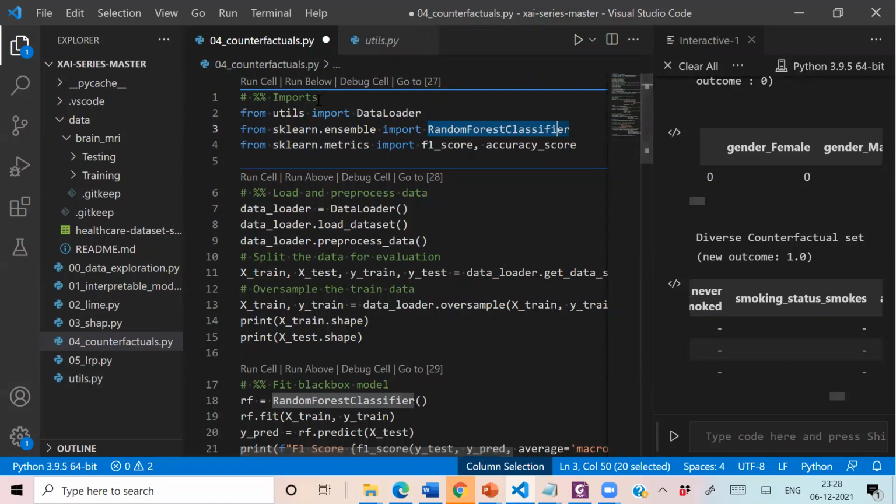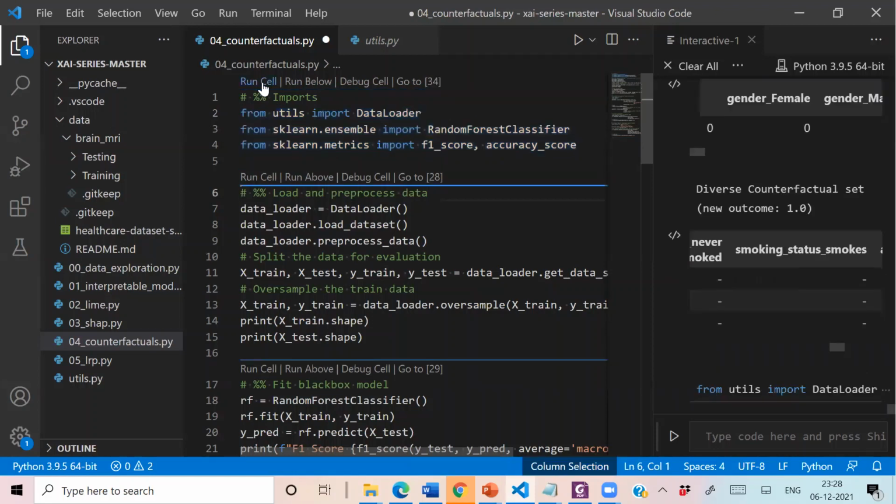So here in the first step, we are simply importing our desirable libraries. We are importing the data loader from our utilities, a random forest classifier as an ensemble, and F1 score and accuracy score from metrics. So we have executed it. Then we are creating an object of the data loader. Here we are loading the dataset. It means our CSV file has been loaded.